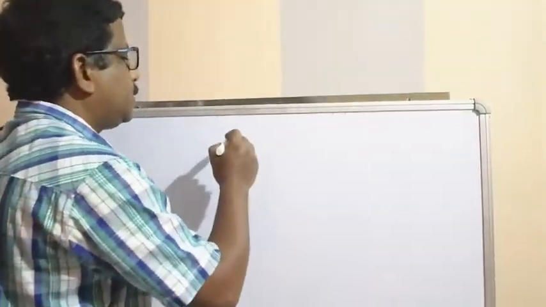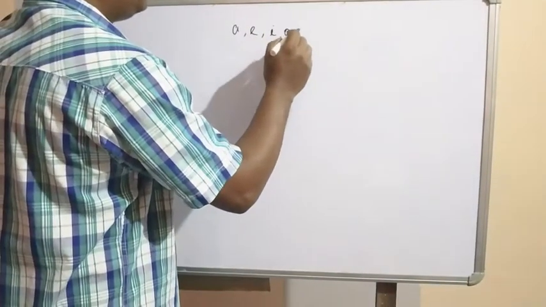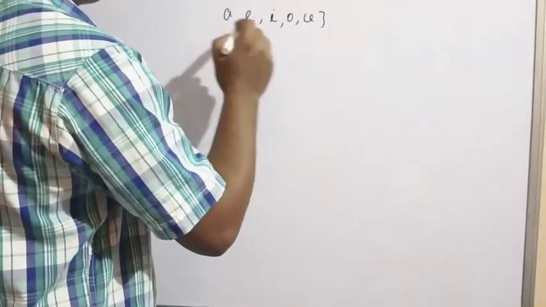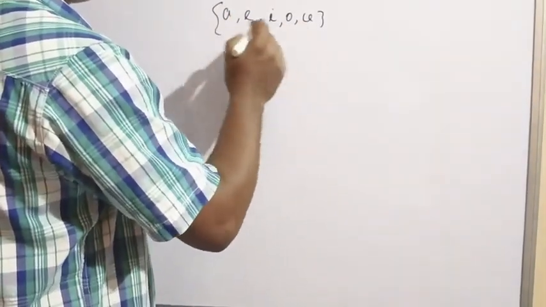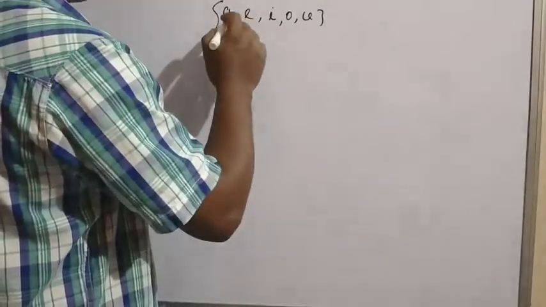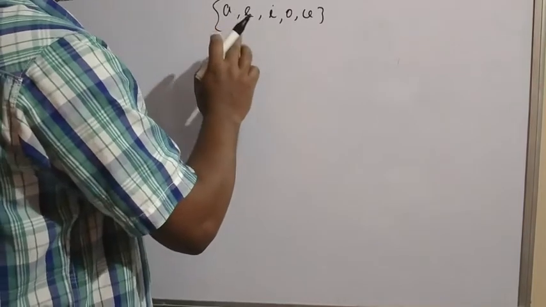Objects expressed in a well-defined form means, suppose, the vowels of the English alphabet. The vowels of the English alphabet, what can we write? A, E, I, O, U. If we keep them within curly brackets, this is a set. These are the elements which combined are called a set. Each object is called an element.